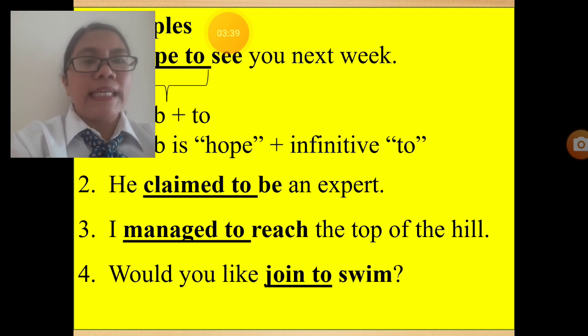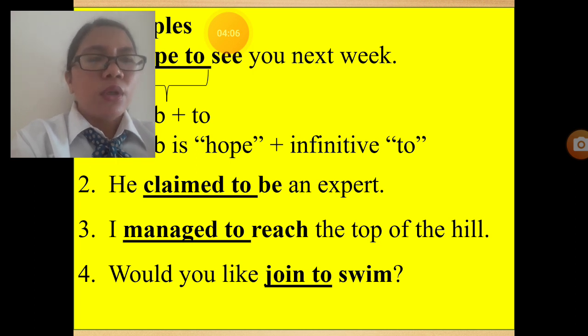Okay. And then number 2. He claimed to be an expert. Claim is a verb plus to infinitive that Miss Martha has told you. To infinitive, actually we use to, right? So he claimed to be an expert. Claim is the verb, and then to be an expert.